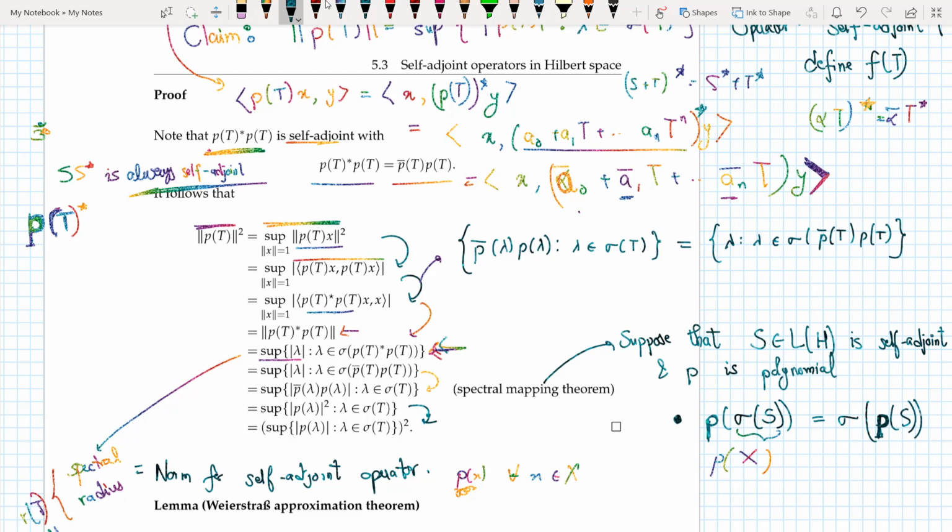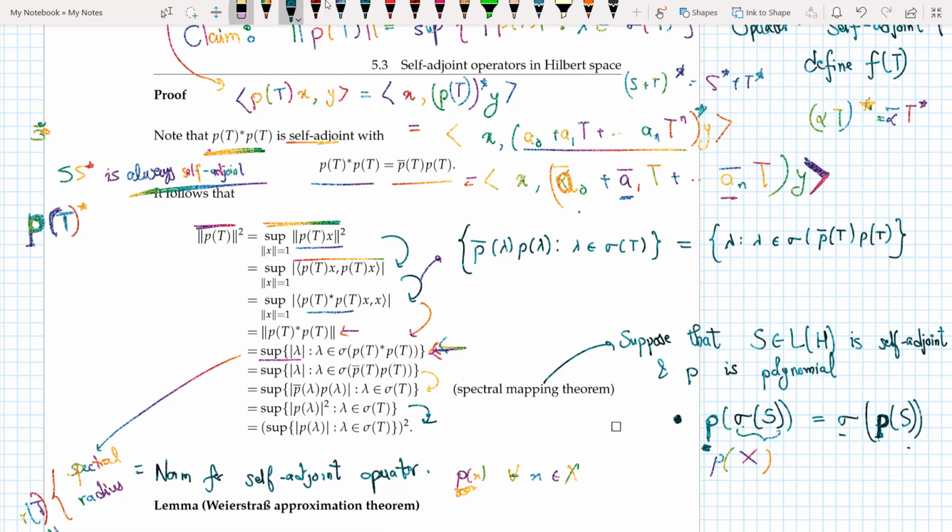Now look at this. What we have is p, my polynomial. So this together is a polynomial, p bar lambda, p lambda. What I'm saying is that the spectral value of p of s, so s is the operator, you have to keep that in mind, is equal to p, if you take p and put all the spectral values inside of this, so p lambda for all lambda belonging to sigma of t.